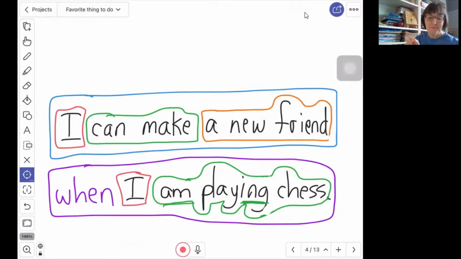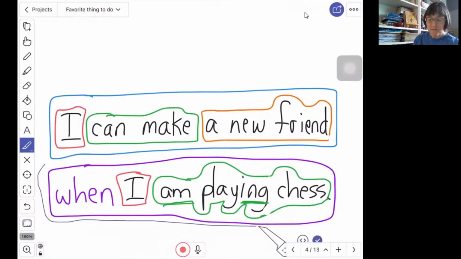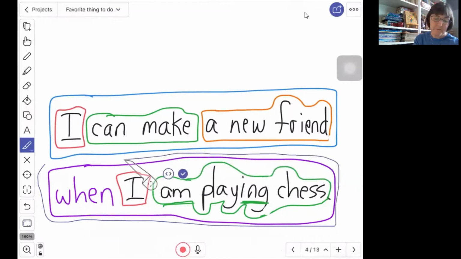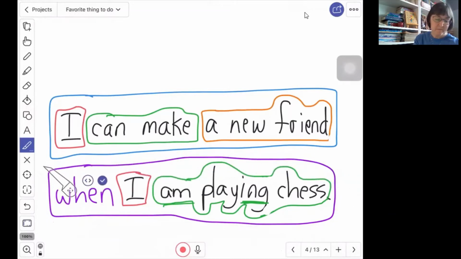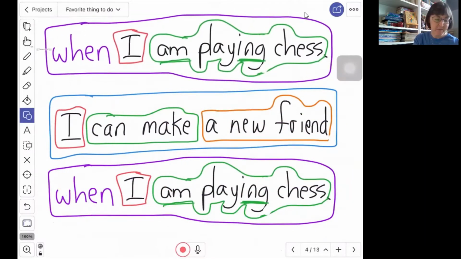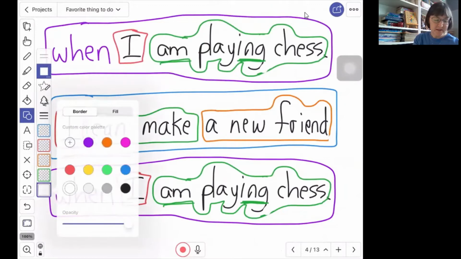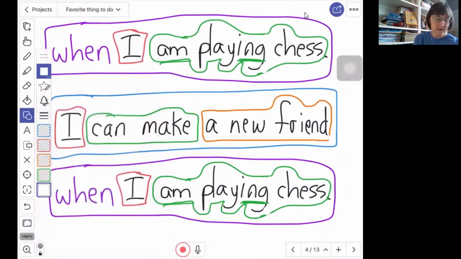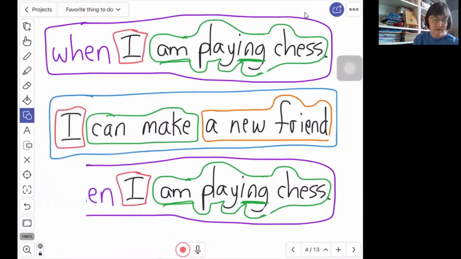It's really helpful to the reader to know that information first. So I'm going to cut out my dependent clause and move that up here to the beginning. So we don't need to see this anymore.